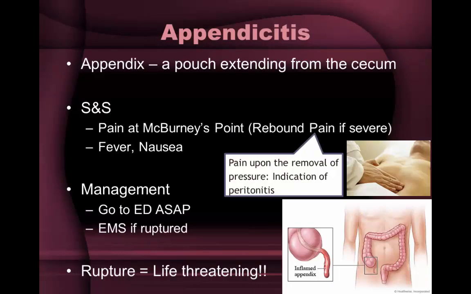Appendicitis is an inflammation of the appendix. The appendix is a 3.5-inch long tube of tissue that extends from the large intestine. No one is absolutely certain what the function of the appendix is. One thing we do know, though, is that we can live without it without apparent consequences. Appendicitis is a medical emergency which requires prompt surgery to remove the appendix.